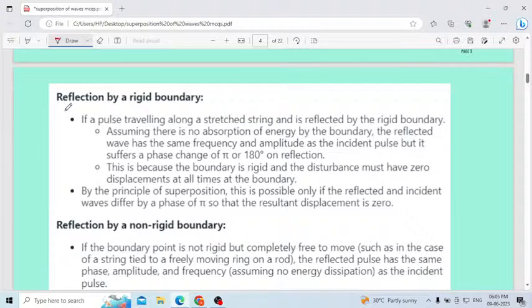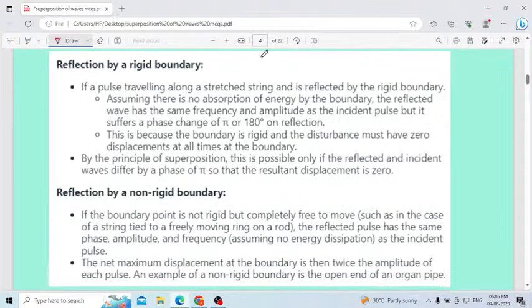Reflection by a rigid boundary. A pulse is like this one. If a pulse is traveling along a stretched string, consider this is the stretched string. Pulse means when you disturb this string, it will form a wave. If a pulse traveling along a stretched string is reflected by the rigid boundary, assuming there is no absorption